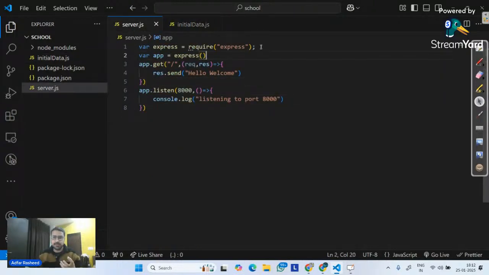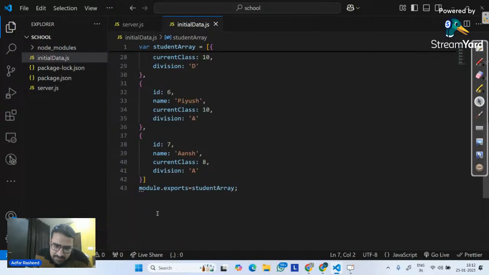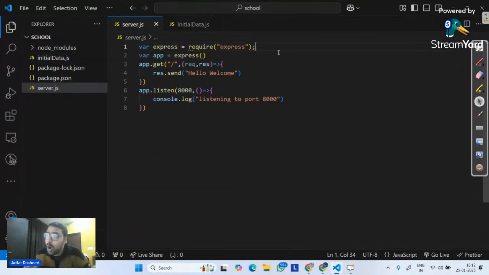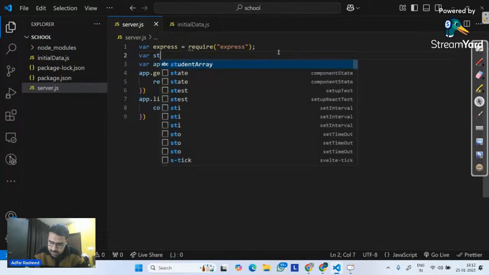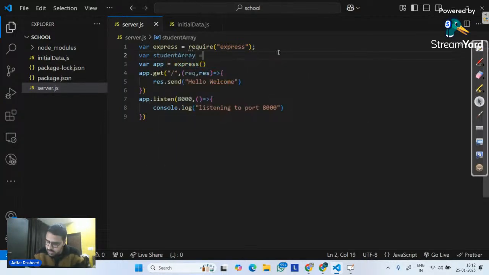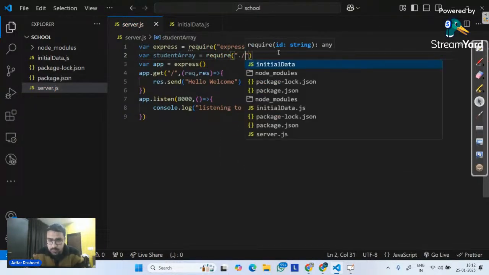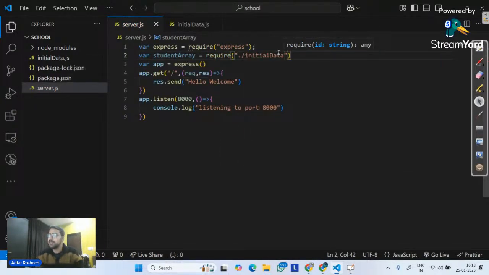I have to read the array first. Number 1, I can simply use the fs module. But in that case, we have to convert it into a string and take care of a lot of things. But what will I do in this case? Since I have exported it and made it a module, I can simply import it. So I can say var myStudentArray is equal to require, from where? My dot slash initial data. Since it's a local module, I can simply require it the way we required our core modules and our third-party modules. That's exactly what I have done.